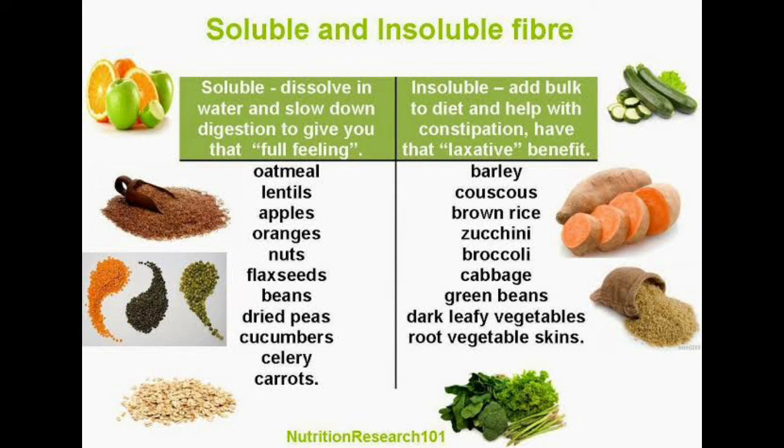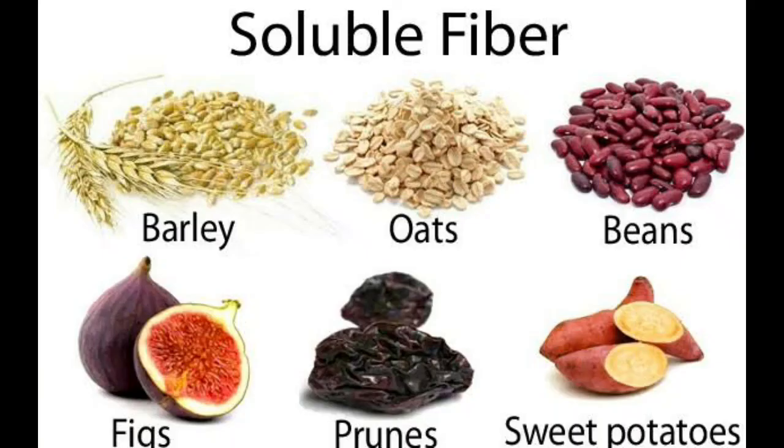So what items does it contain? See, barley, brown rice, broccoli, cabbage, beans, leafy vegetables, root vegetable skins. See, like carrots and all, they have the skin. So make sure you eat the vegetables in more amount. See the examples of soluble fibers. Okay, see here you can see the sweet potatoes. You people love to eat the sweet potatoes, right? This is prunes. Prunes means nothing but the kismis you eat, which is very sweet to eat. And the varieties of beans and barley.